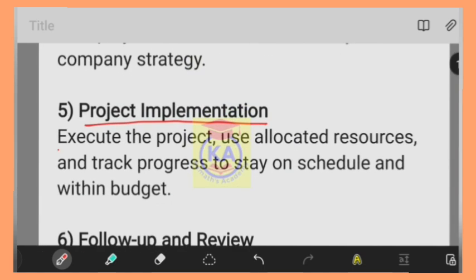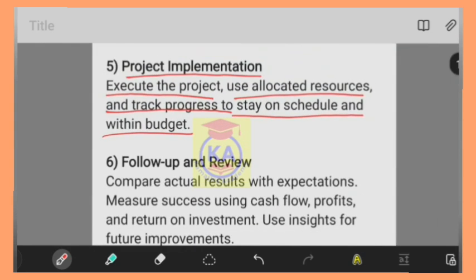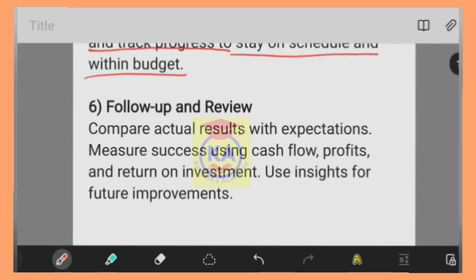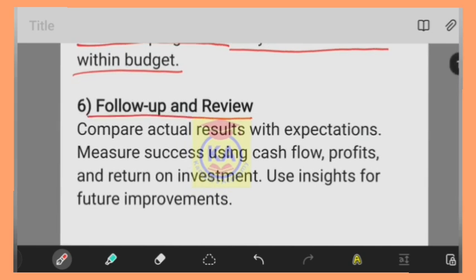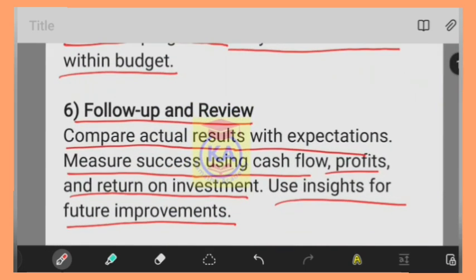So here, execute the project, allocate resources and track progress to stay on schedule and within budget. That is regarding project implementation, the fifth step. Now we will see the last step of the capital budgeting process, that is follow up and review. Compare actual results with expectations, measure success using cash flow, profits and returns on investment, and use insights for future improvements. So after the implementation, the finance manager has to keep on doing the reviews and the follow up.